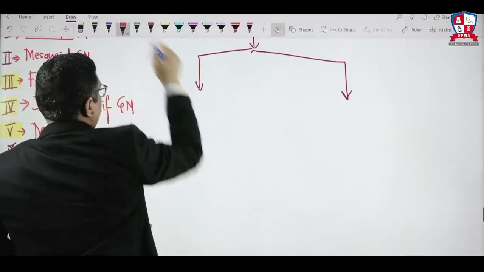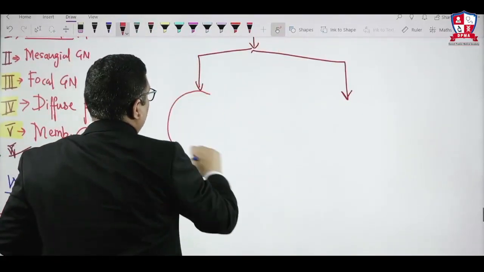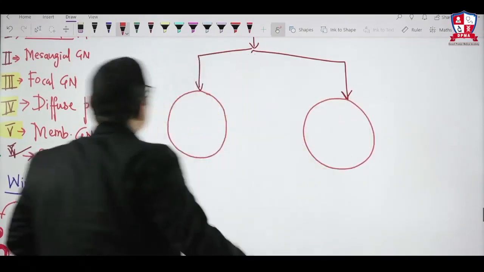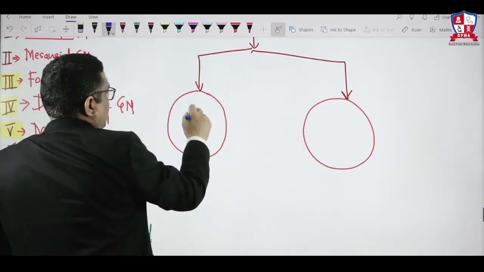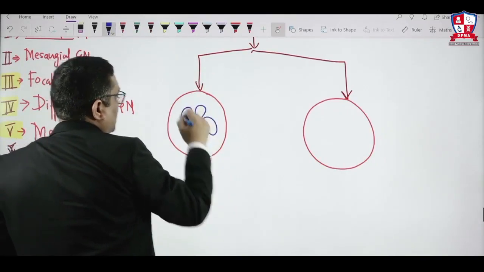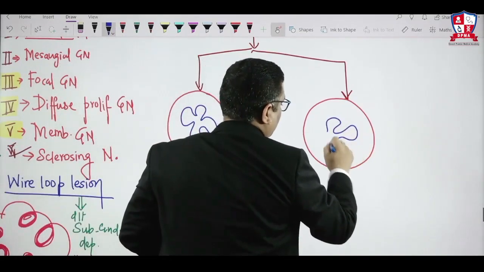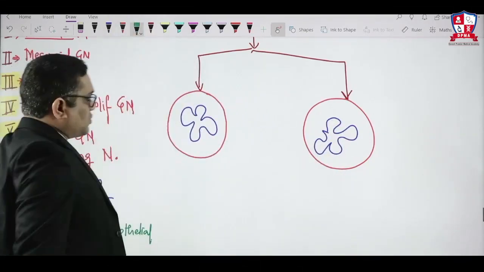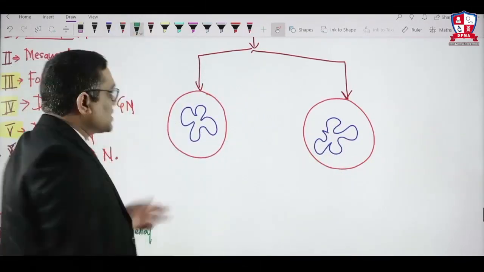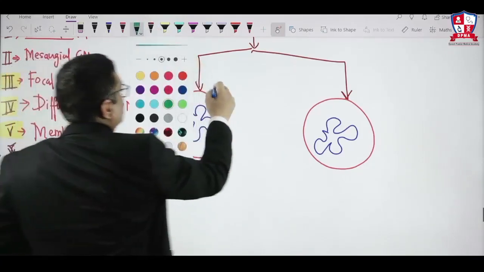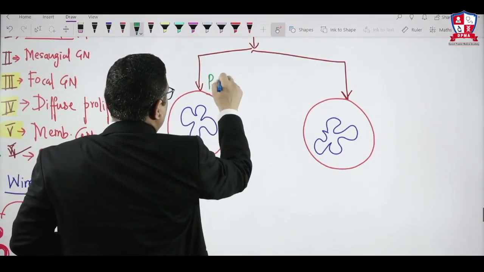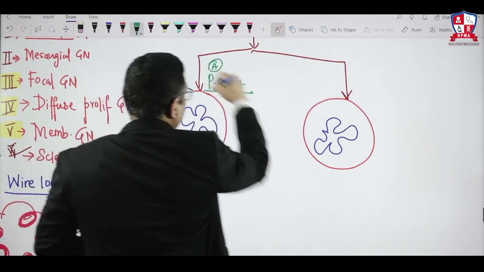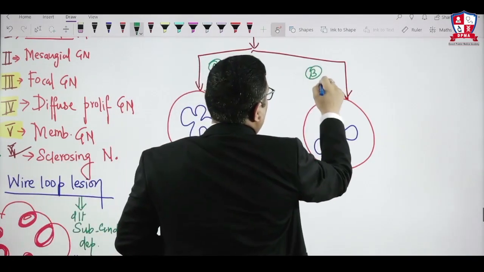ANCA is like this. Whenever you will see a neutrophil, I'm just drawing two neutrophils for the understanding point of view. There is a neutrophil, and we all know there is a nucleus. They are having 3 to 5 lobes, so these are two neutrophils. Now I am going to talk about two types of ANCA, P ANCA and C ANCA. I am just writing two ANCAs, P ANCA number 1, second is C ANCA.